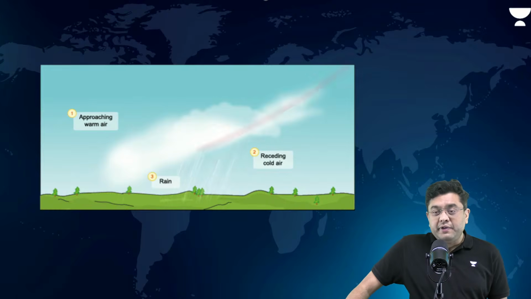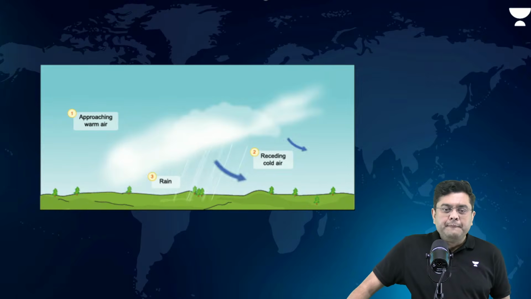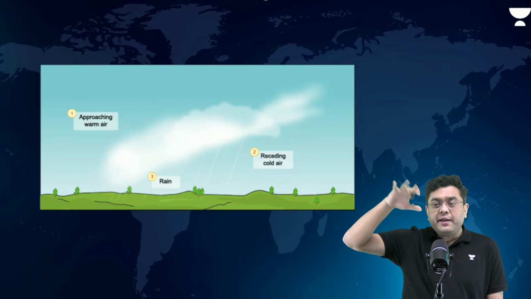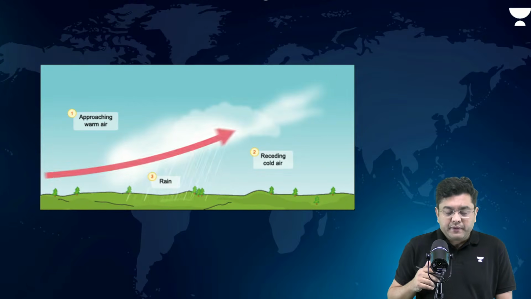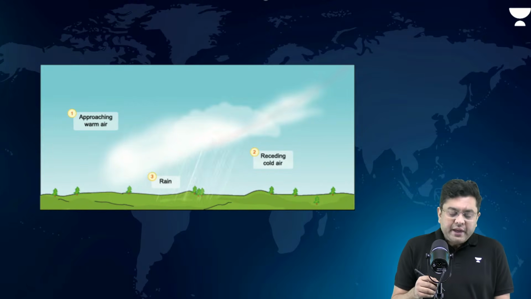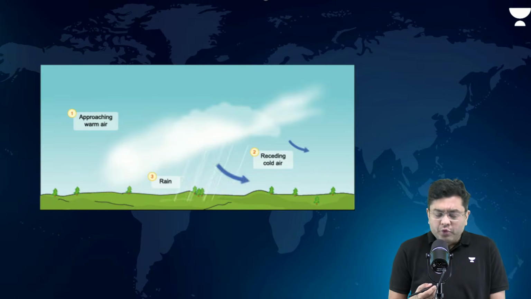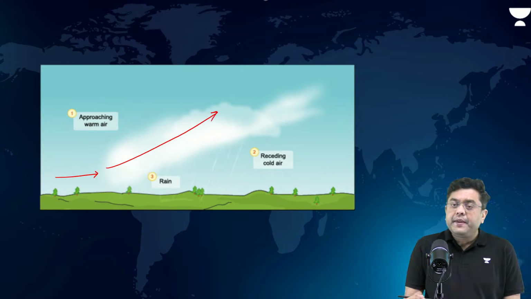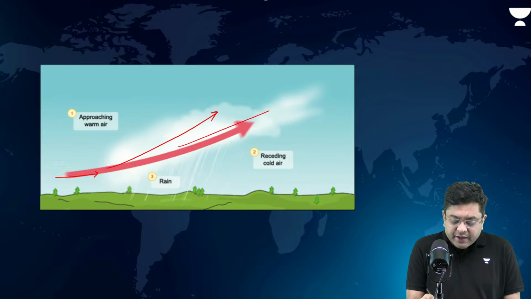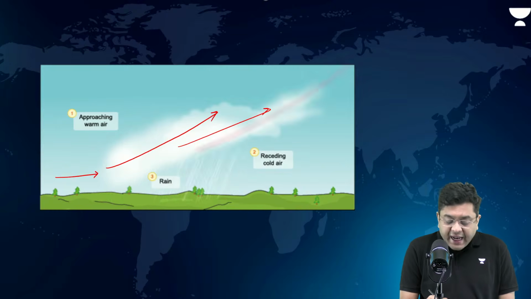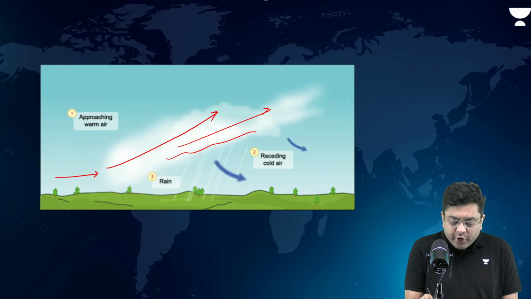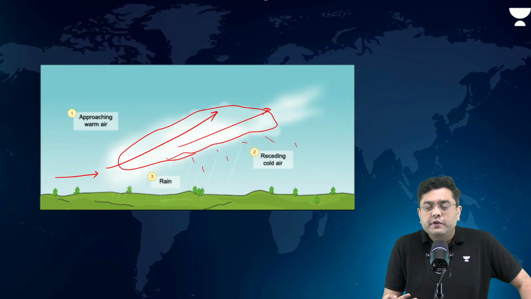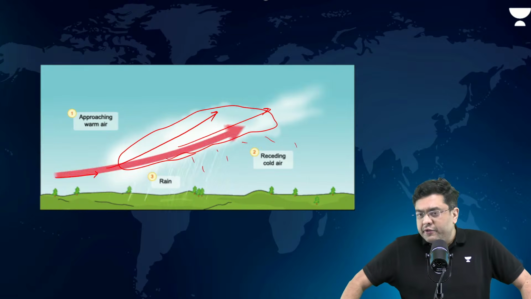Sometimes it can be in the windward side also. Okay, so that is where it is the winds which further spread it over a larger distance. Now, in the case of a frontal rainfall, what happens? Observed in mid latitudes, obviously. If you have the warm air rising up, right, it gets in contact with the cold air layer, and that is where it will lead to cloud formation and cause a lot of rainfall. So, this is the kind of rainfall which is experienced.